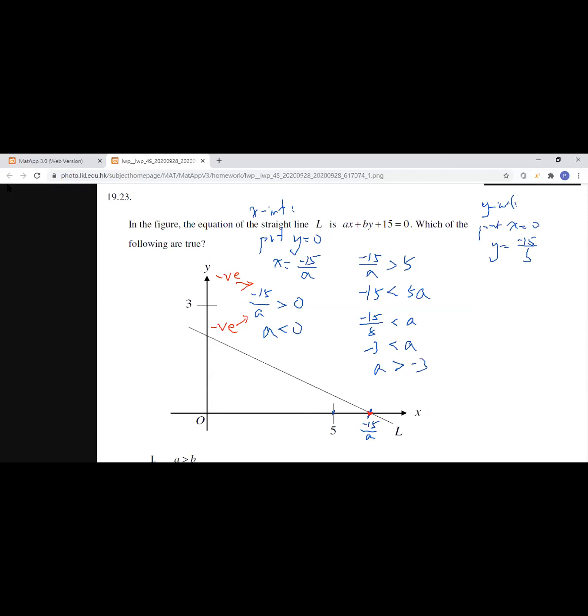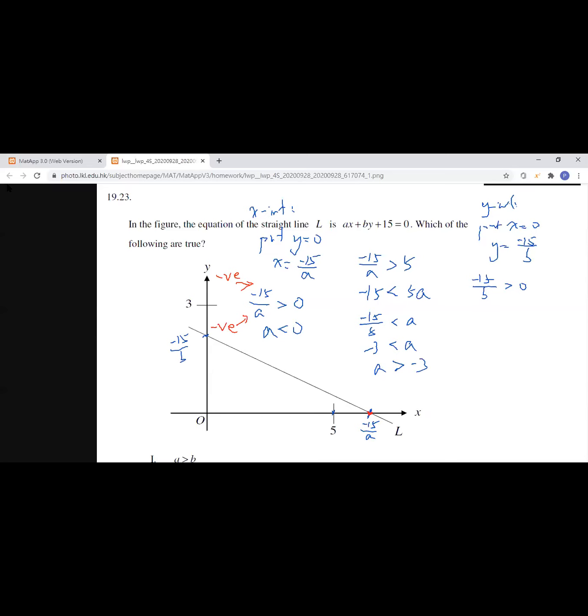After we finish the calculation on the equation, we have to look at the graph to find the related information. So where is the y-intercept? It should be here. It should be negative 15 over b, right? And this time it is above the x-axis, which means that the negative 15 over b should be larger than 0. Okay, larger than 0.